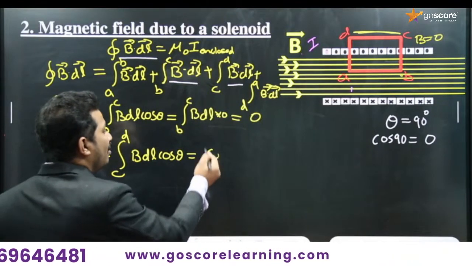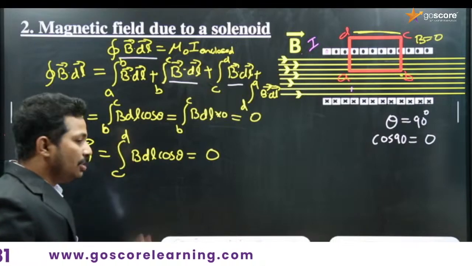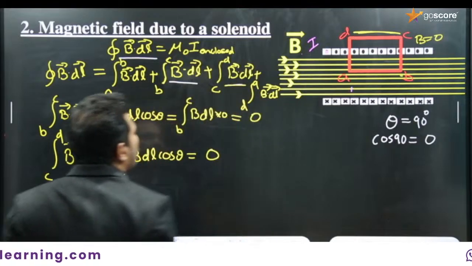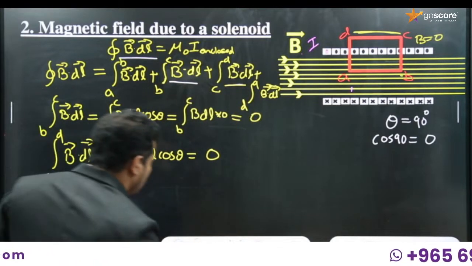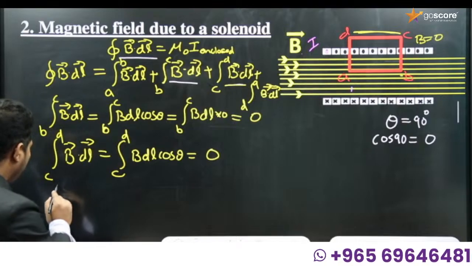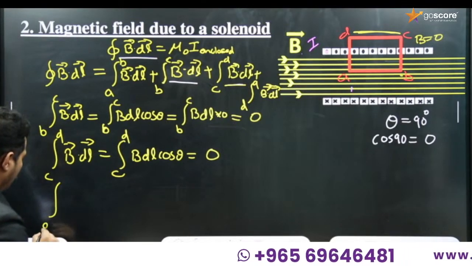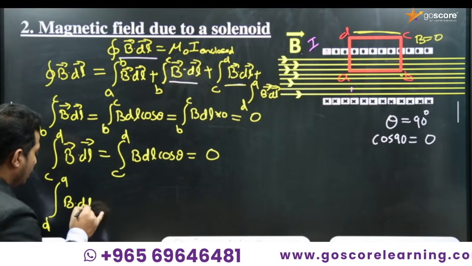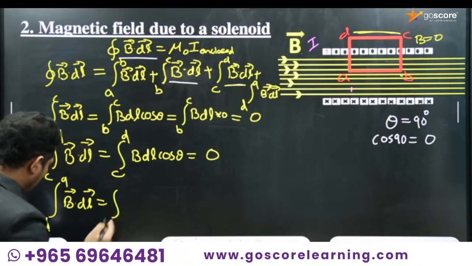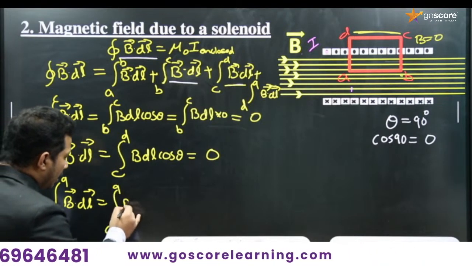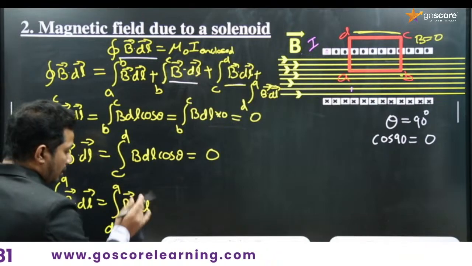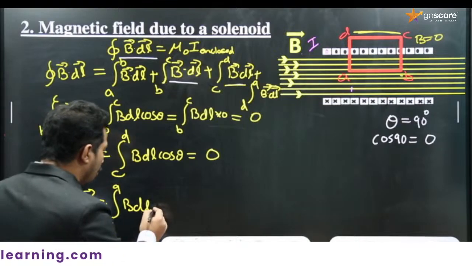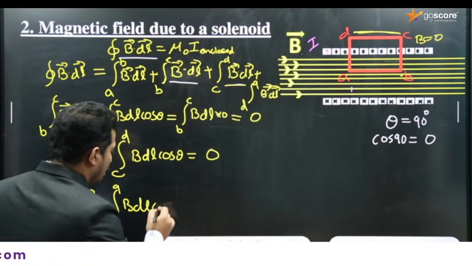B will be 0, then the total will be 0. So this term is also solved. Then go for the next one, the integral from D to A of B dot dl, both vectors, which is the same as the integral from D to A of B dl cos theta. No need to put the vector symbol, because B dl cos theta is a scalar product.